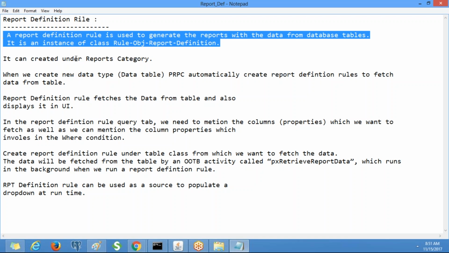That means all the report definition rules which we create will be stored in the table which is connected to the Rule-Obj-Report-Definition class.